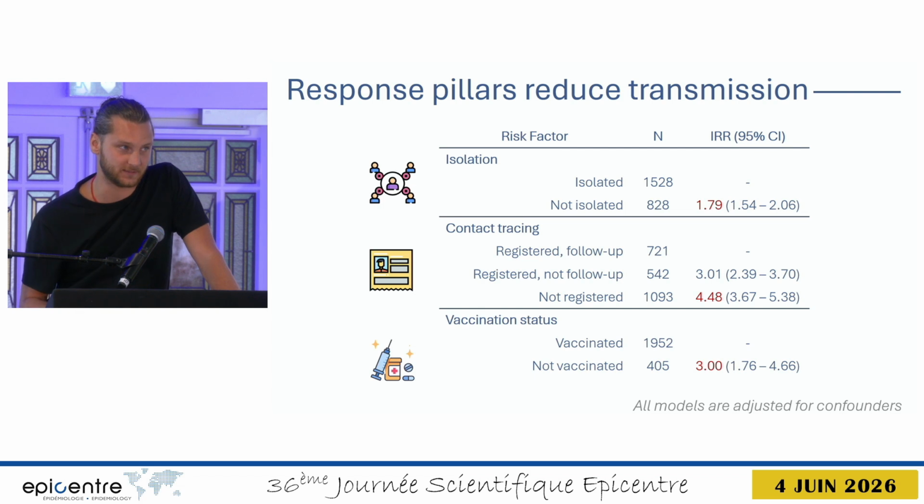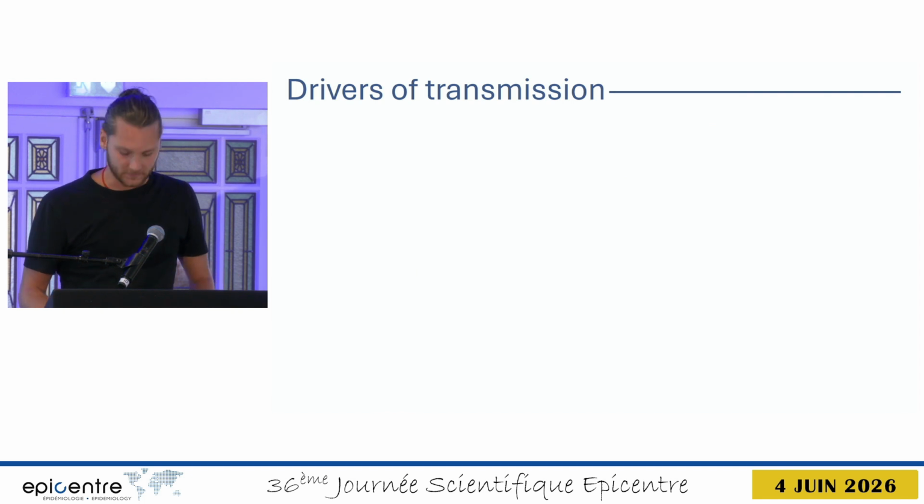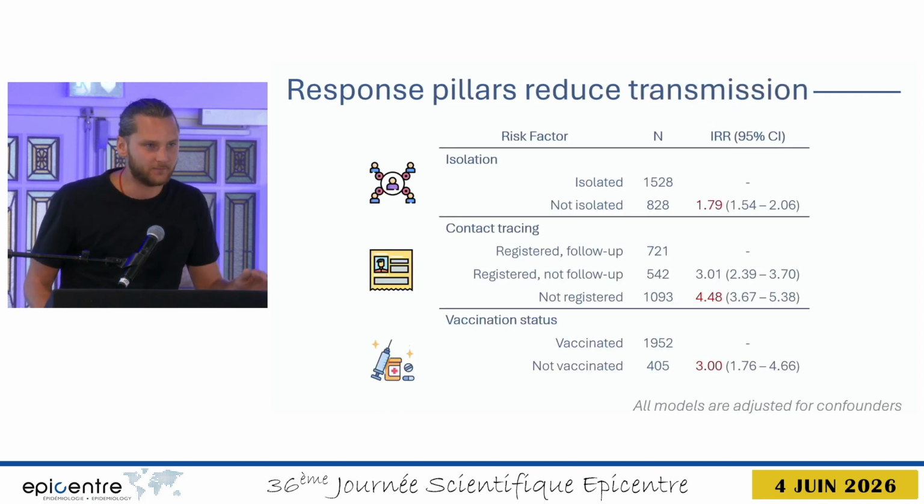When we look at vaccination, we see that cases that were not vaccinated had, on average, 3 times more secondary cases than cases that were vaccinated. Now, all this emphasizes and quantifies the importance of these core response pillars. We know that rapid isolation, successful contact tracing, and ring vaccination cut transmission.